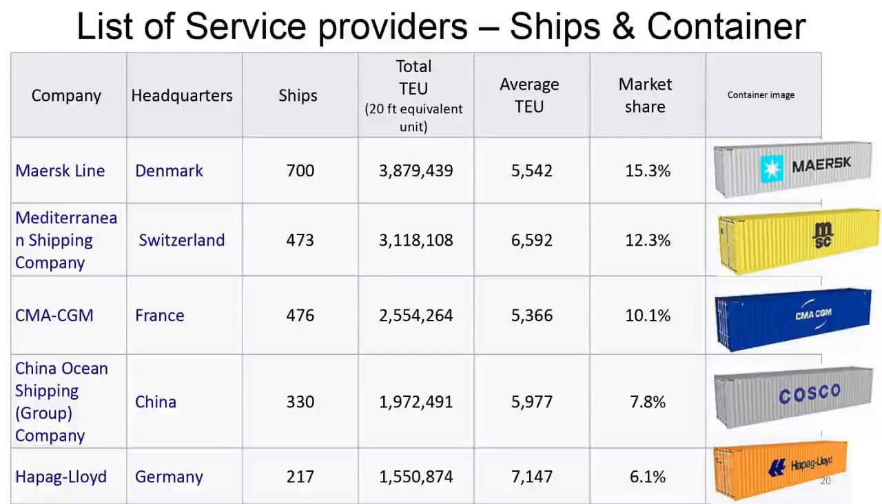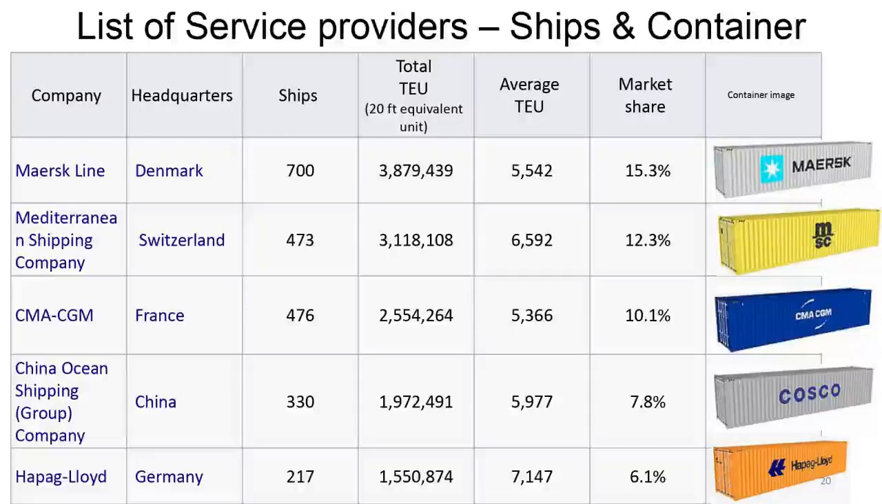We are on slide number 20. You can see the list of service providers, the ships and containers. If you see this Maersk Sea Line, it has a blue color box with a star mark in white. Maersk, M-A-E-R-S-K, largest in the world, and these kinds of containers you can see in Delhi and Mumbai and Kolkata also. Or maybe you would have seen it sometime but haven't taken notice of it. So Maersk Sea Line is there, Mediterranean is there, CMA CGM is there, COSCO, which is China Ocean Shipping Company, one of the largest. And then Hapag-Lloyd is also there.